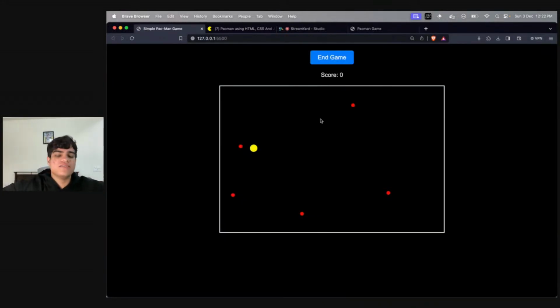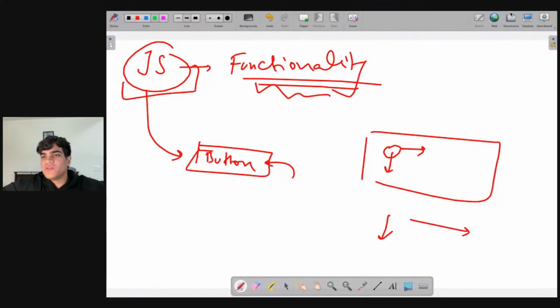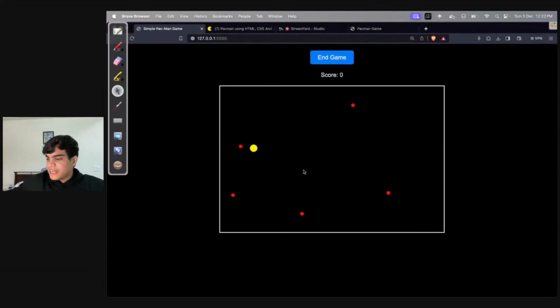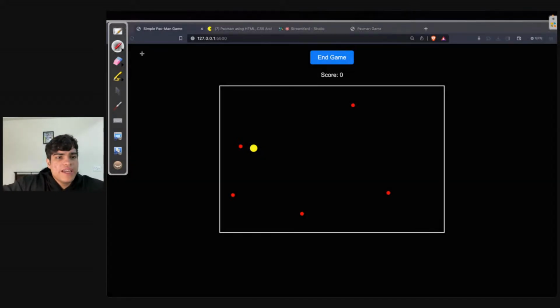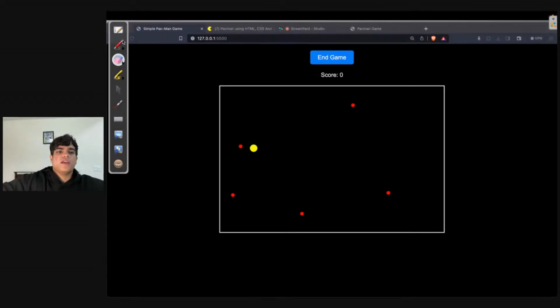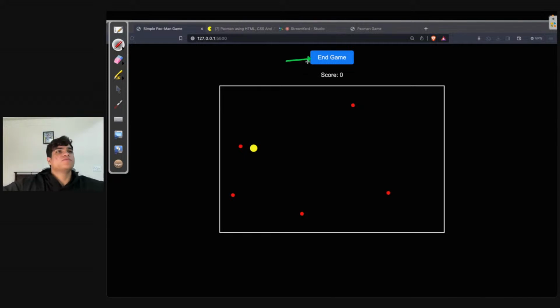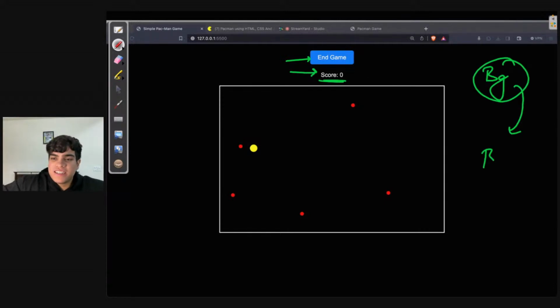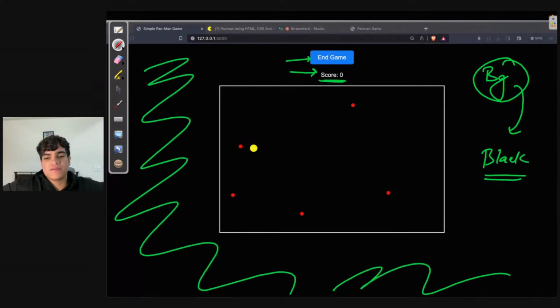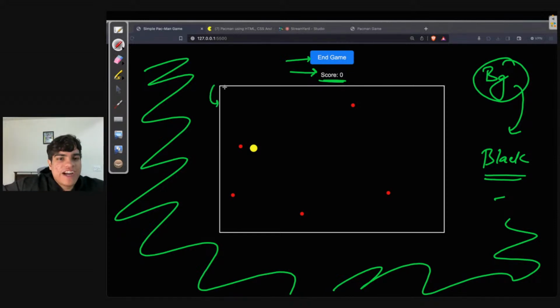So let's have a look at the styling of our Pac-Man game. What do you think the styling will have? The first thing that I see is this. The first thing that I see is that my button needs to be blue, with the text of white, correct? After that, my text needs to be white and the background of my entire website needs to be black. So my entire website is black. Everything is black. But in the middle over here, I have a white border.